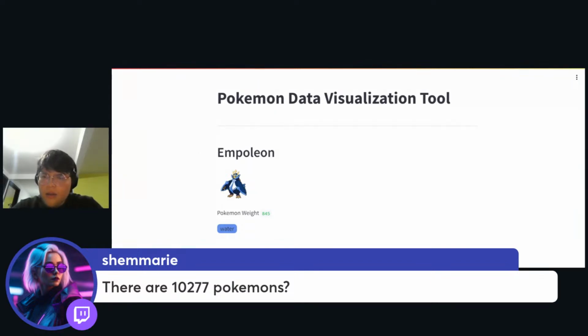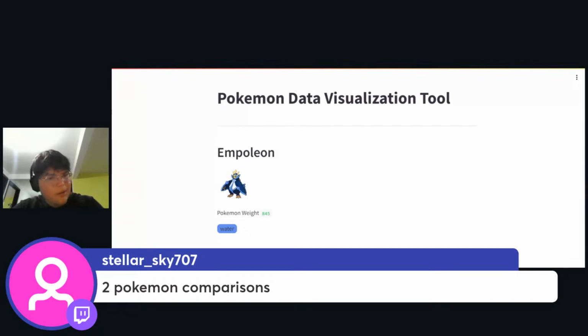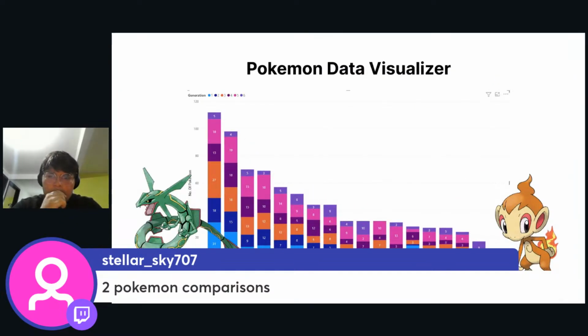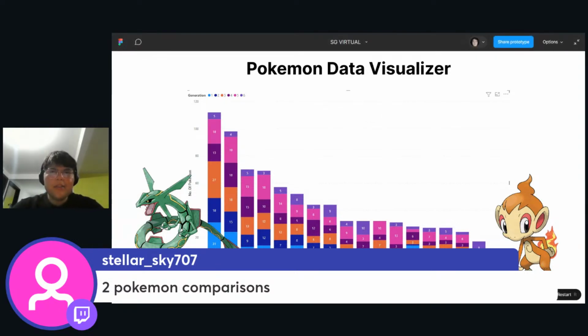Two Pokemon comparisons. Well, that'd be good. So if we want to see the Pokemon comparisons, it can be something like this. Okay, yeah, that is great. Actually, that is a really good suggestion.